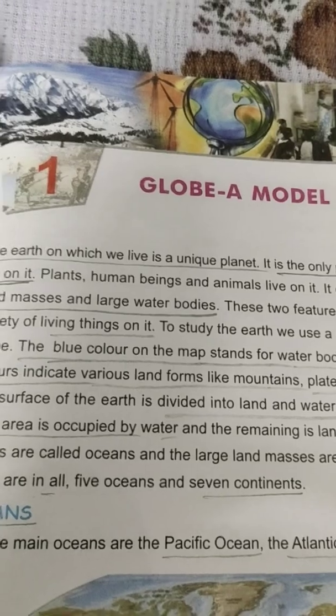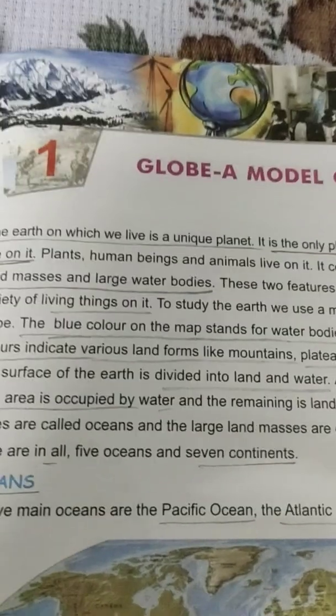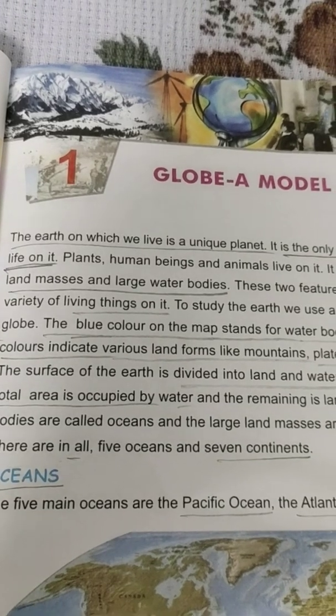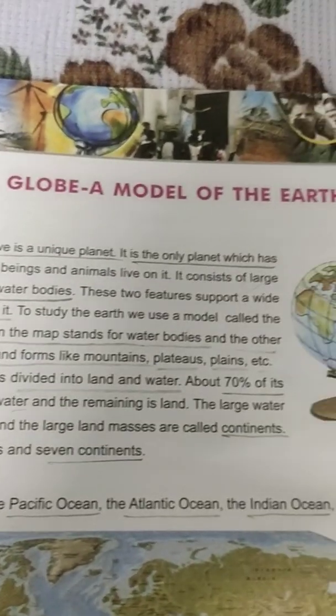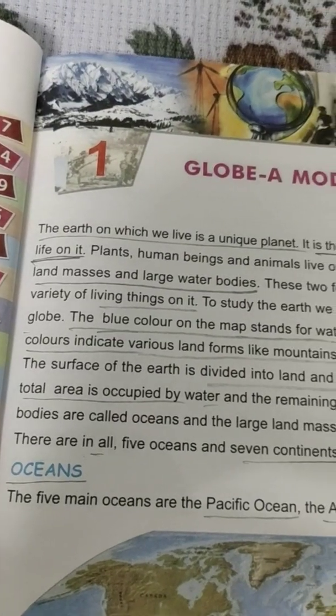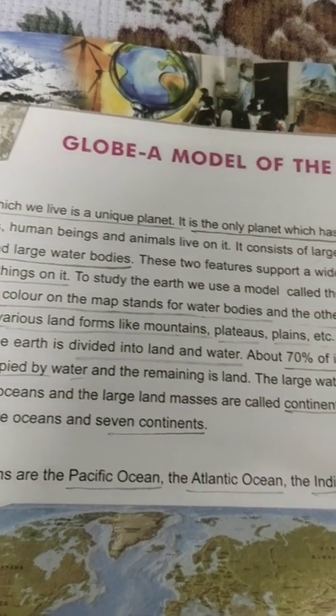The blue color on the map stands for water bodies and the other colors indicate various landforms like mountains, plateaus, plains, etc. The surface of the earth is divided into land and water.